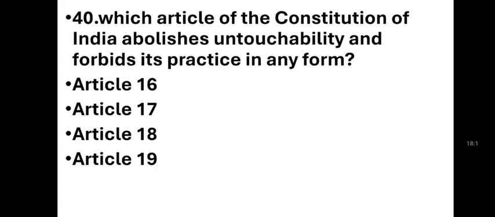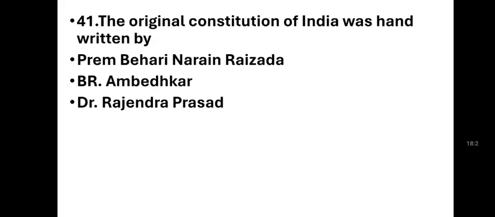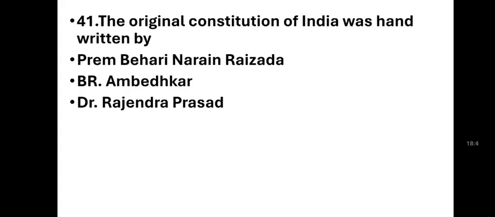Which article of the Constitution of India abolishes untouchability and forbids its practice in any form? This we already told. Article 17 abolishes untouchability. The original Constitution of India was handwritten by Prem Bihari Narain Raizada, B.R. Ambedkar, Dr. Rajendra Prasad. Prem Bihari Narain Raizada is the correct answer.